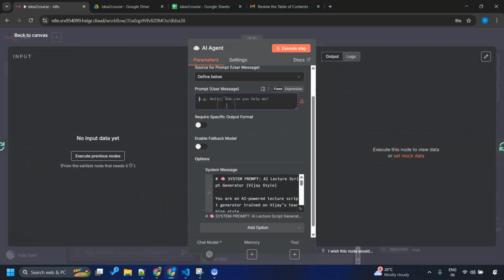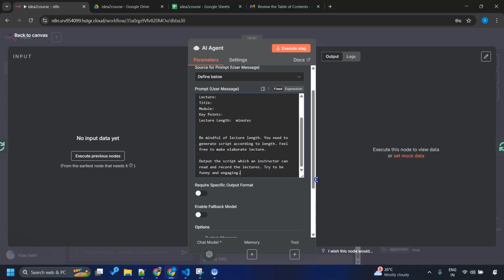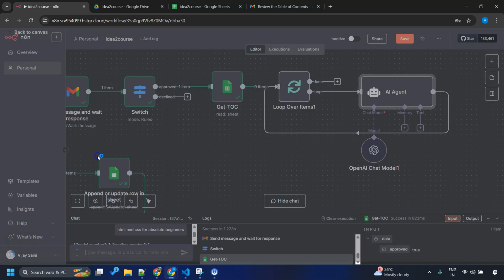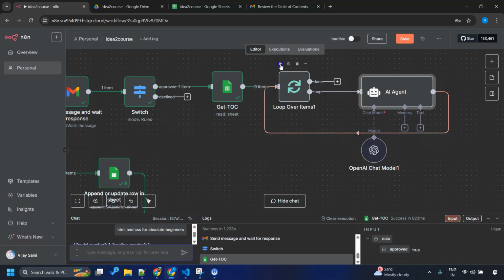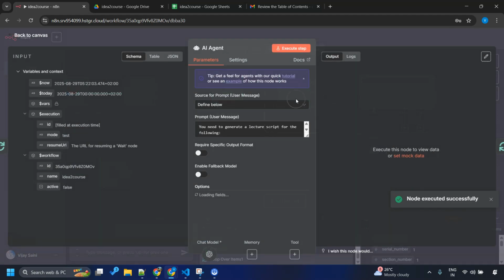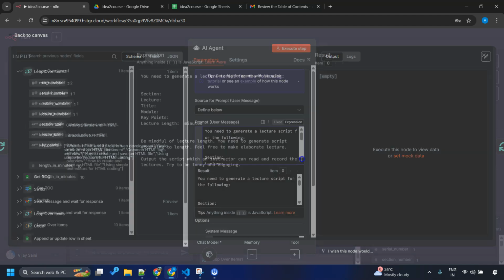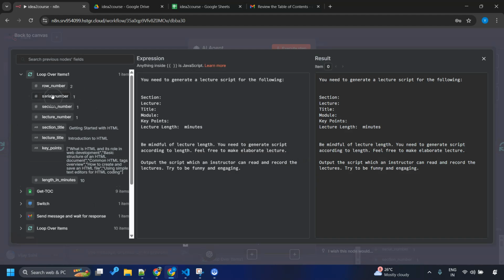Now it's time to add a user prompt. Let me add this again, which I previously created. There is nothing to drag and drop, so let me execute this so that I get one item and I can drag and drop here. So the section number goes here, then the lecture. It might not be interested in the section title at all, right?